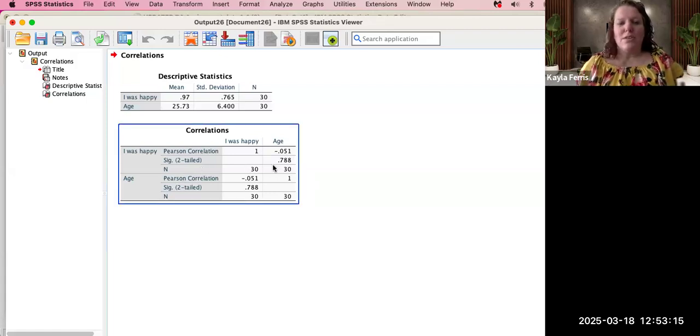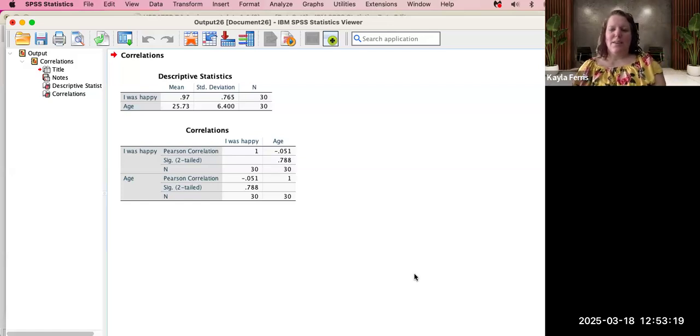The significance (two-tailed) of 0.788, that is the significance. And we know from our studies that a p-value that is greater than 0.05 means the result is not statistically significant. So here, since it is 0.788, which is much greater than 0.05, then this means that there's no meaningful relationship between age and happiness in this data set.